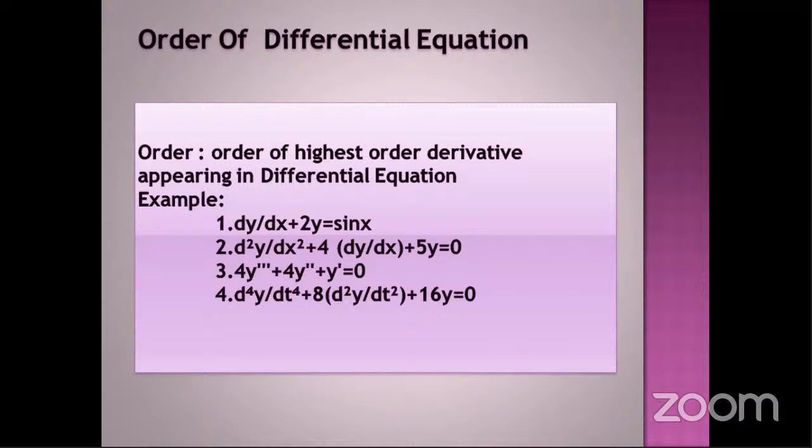Therefore, order is 3. In the fourth example, we have two terms in that. d power 4 y by dt power 4 is the highest order derivative. So the highest order of that derivative is 4. Therefore, order is 4.